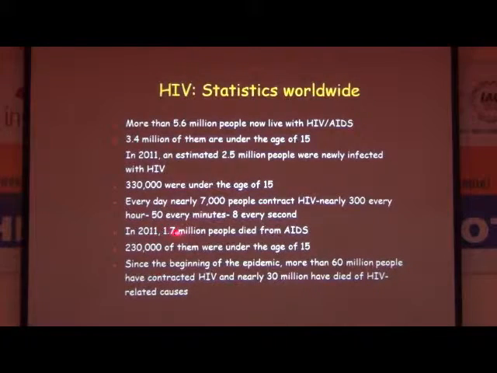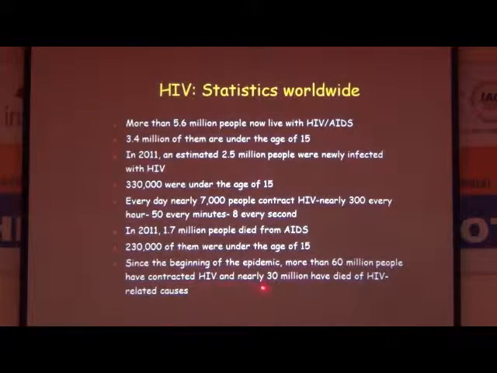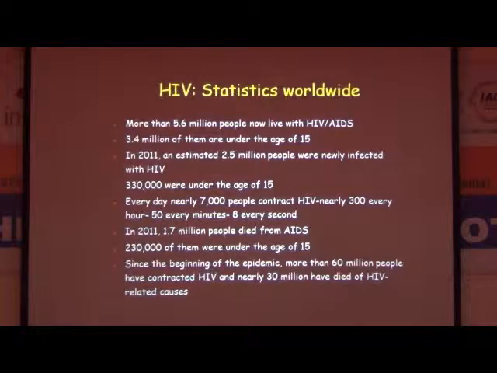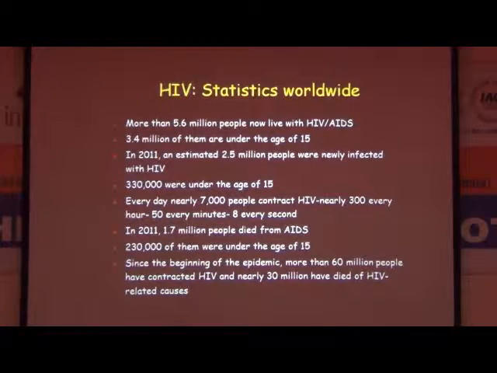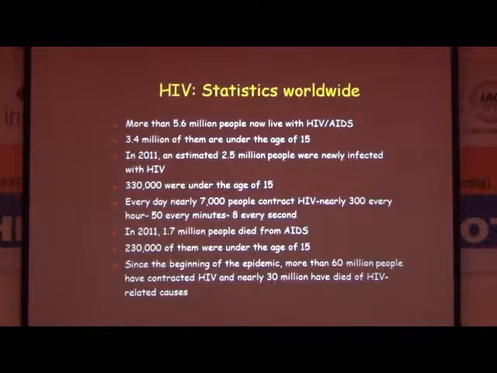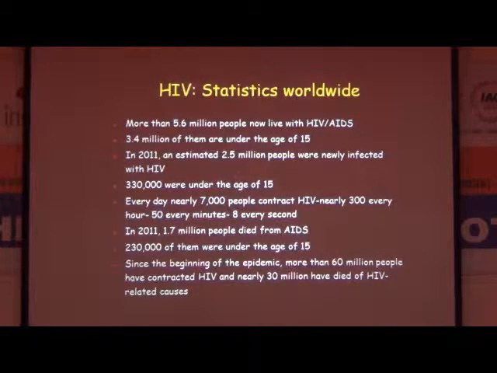In 2011, 1.7 million people died from AIDS. 230,000 of them were under the age of 15. Since the beginning of the epidemic, more than 60 million people have contracted HIV and nearly 30 million have died of HIV-related disease. Because once you are infected with HIV, other opportunistic pathogens also start playing their role. Fine. You must be knowing HIV weakens the immune system, and all other pathogens attack the body.